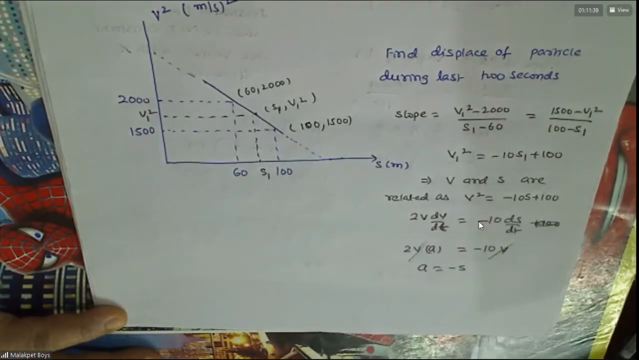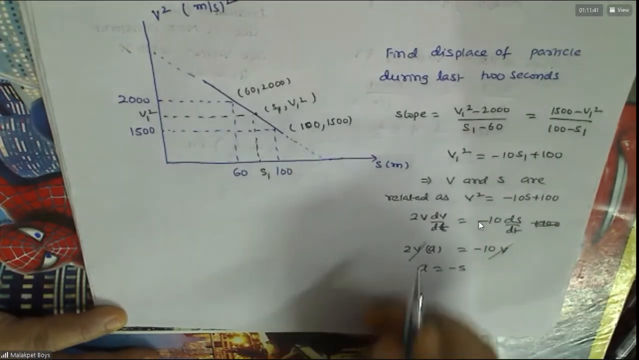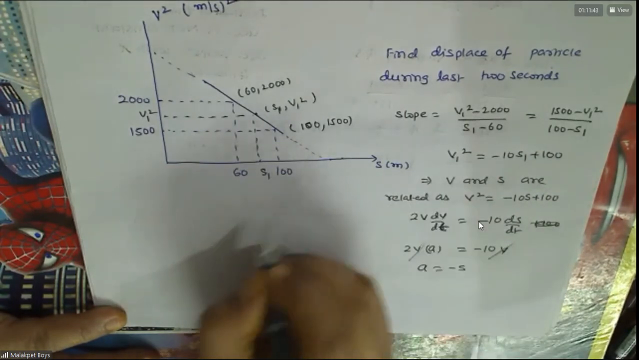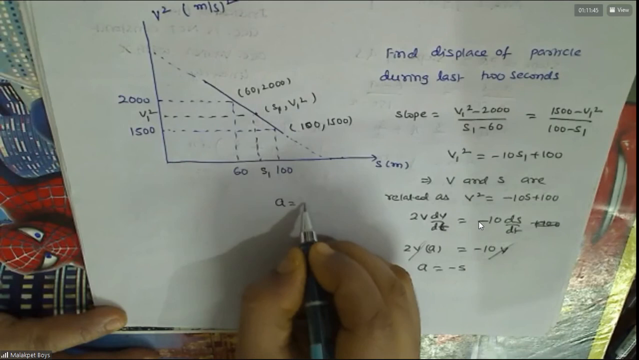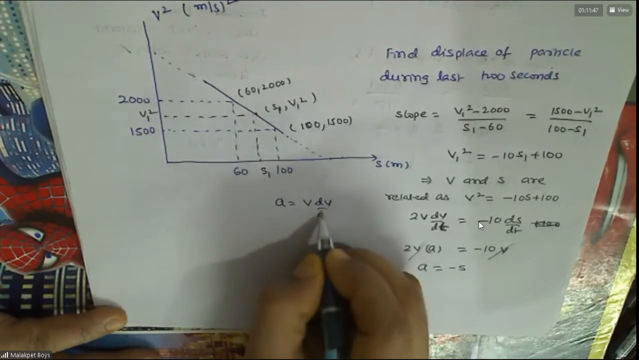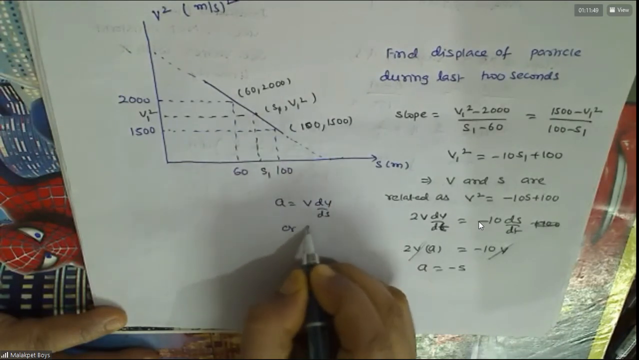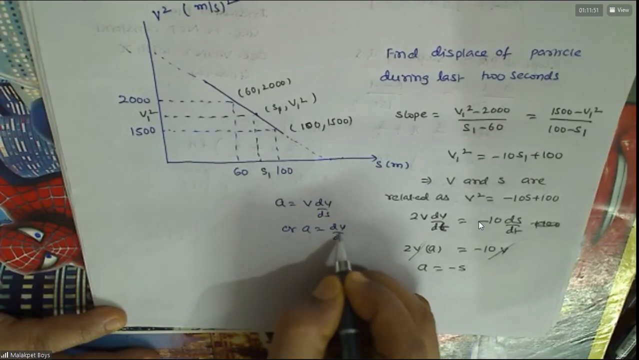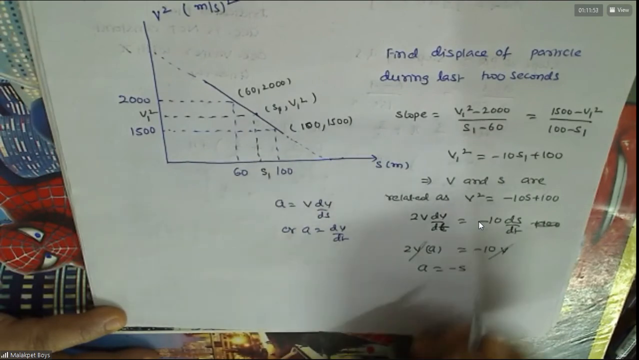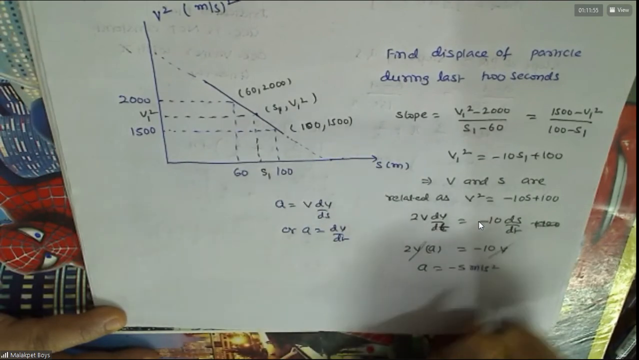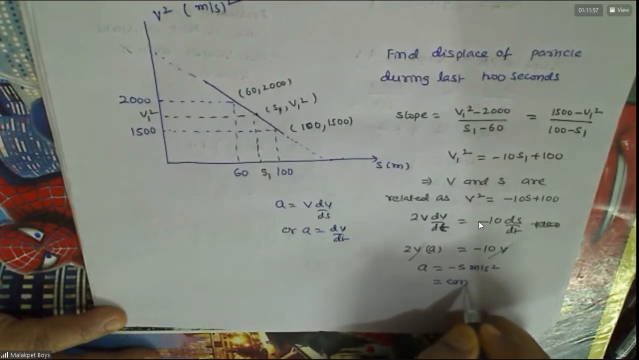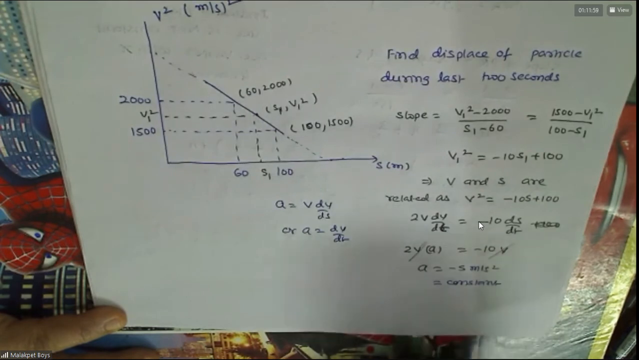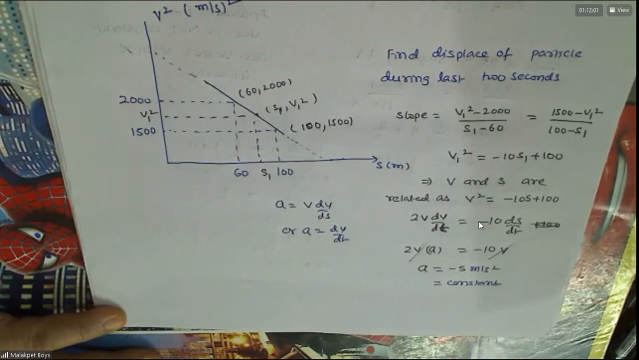That is going to be acceleration, right? A is v dv by ds, or A is with respect to time. Understood this? Yes, sir. Constant, no? So we shall get u.